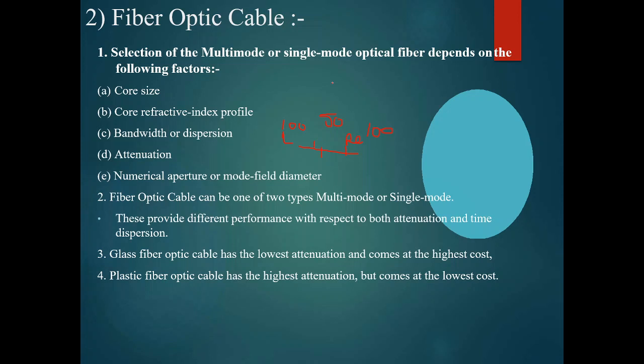Plastic optical fiber cable has the highest attenuation, so there will be signal loss, but for low cost, plastic fiber cables are mainly used for shorter distances; since attenuation is more, it cannot be used for longer distances. Normally glass fiber cables are used for longer distances, even though the cost is very high, in order to receive the proper signal. Otherwise we have to use more regenerator circuits in between, and the cost increases anyhow. When one parameter is increasing, another parameter is going to be decreasing.